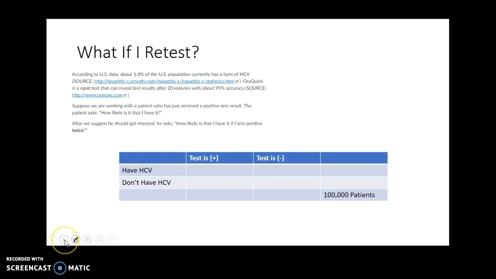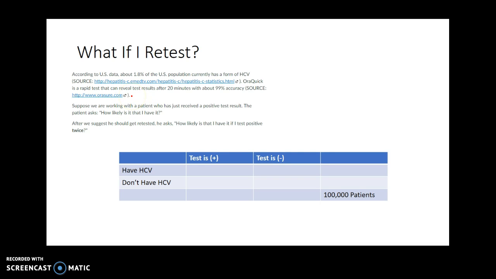What if I retest? So here's the problem we were facing, and we knew that 1.8% of the population is known to have hepatitis C, and that we have a test that's 99% accurate. So given the setup, we want to know how likely is it that a person has it if they've just been given a positive test result.